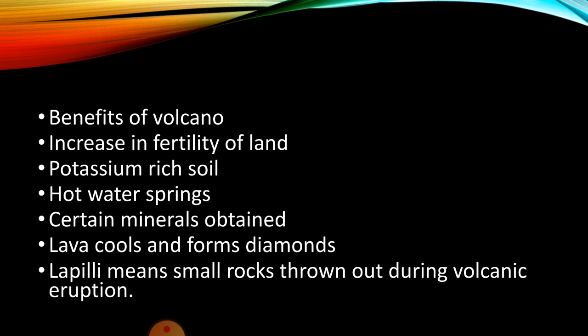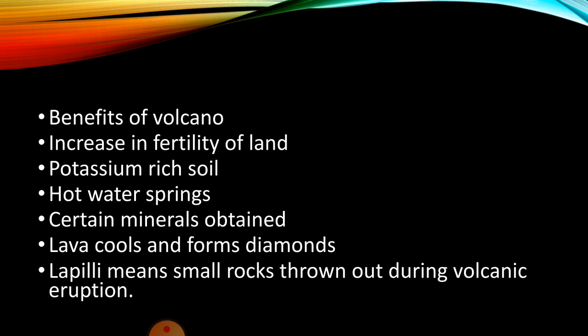Potassium-rich soil from the volcanic residues helps the farmer obtain abundant crop production. And there are hot water springs in the areas of volcanoes which have germ-killing properties, so they can cure skin disease also. At the lower depth from the surface of the earth, certain minerals like mercury, tungsten, tin, zinc, aluminium, etc. can be obtained due to volcanoes.